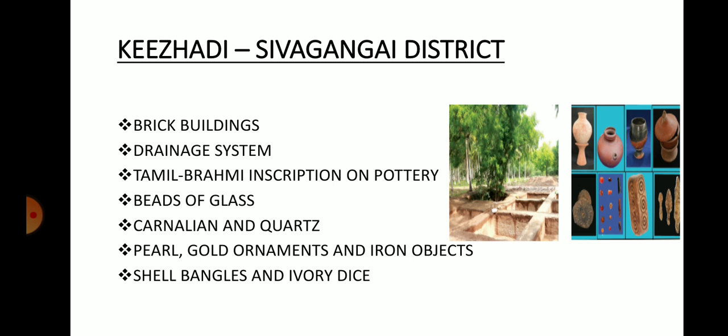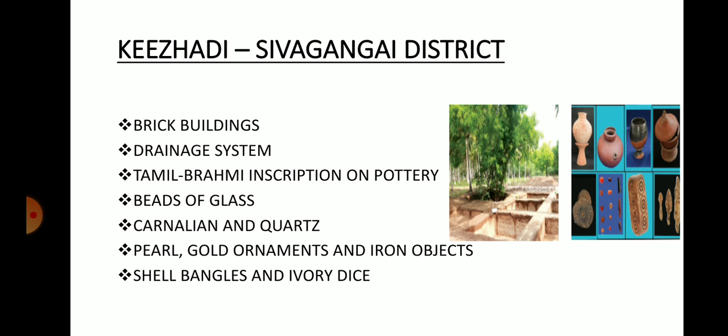It is a dice. Children used to play snake and ladder using dice. These dice were made of ivory. Ivory is the horn of an elephant. So these are some of the materials which were found in Keeladi, located in Sivagangai district.